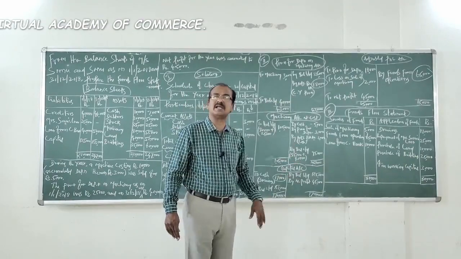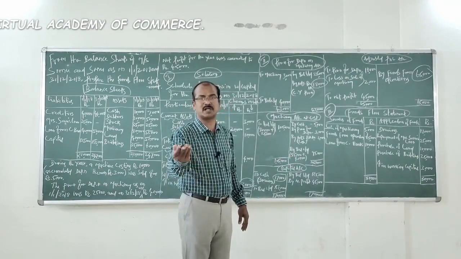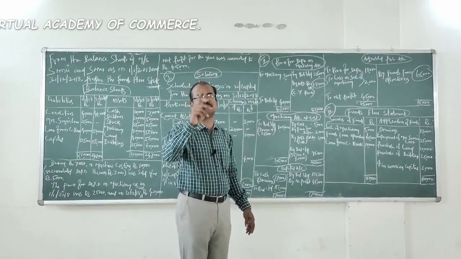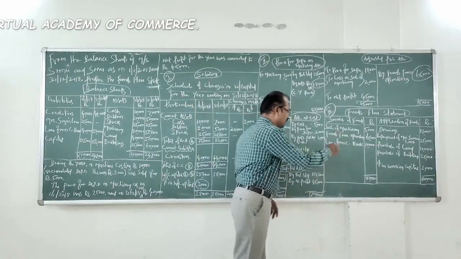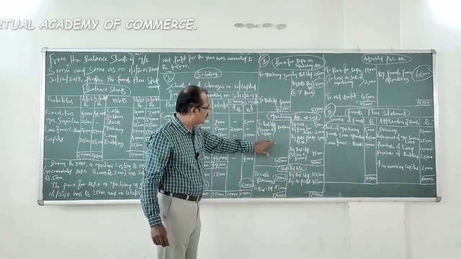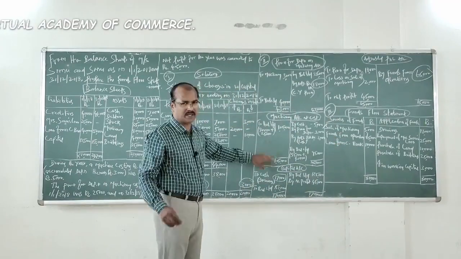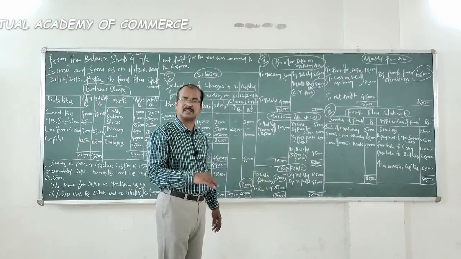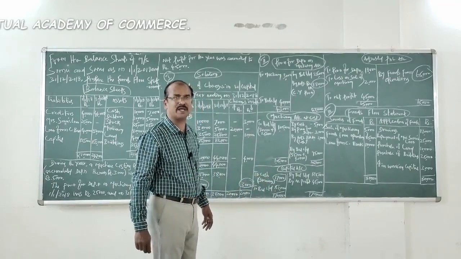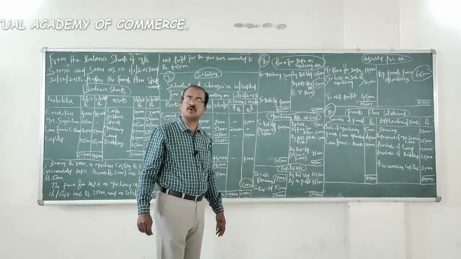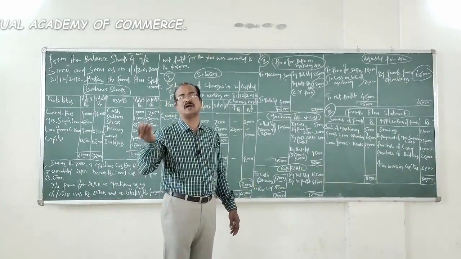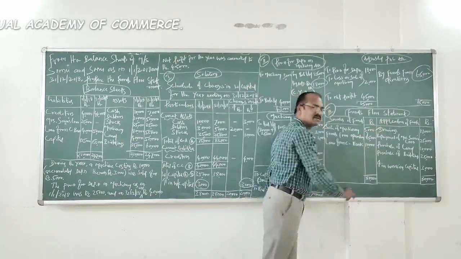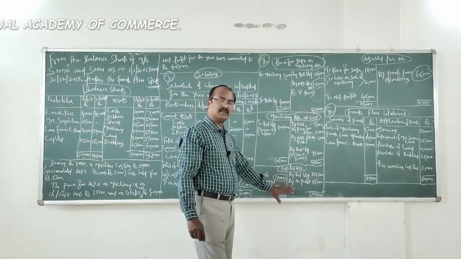Is there any purchase or sale of machinery which could be treated as a source or application of funds? Yes. They have sold machinery for a value of 5,000 rupees, which is a source of fund that should be recorded first. Do you find any other item like purchase of machinery? No, there is nothing there. Then similarly, you go through the capital account. Is there any cash inflow or outflow here? Yes. There is an item named drawings. Through that, funds have gone out of the business. It amounts to 17,000. Therefore, it is an application of funds. So that is recorded.